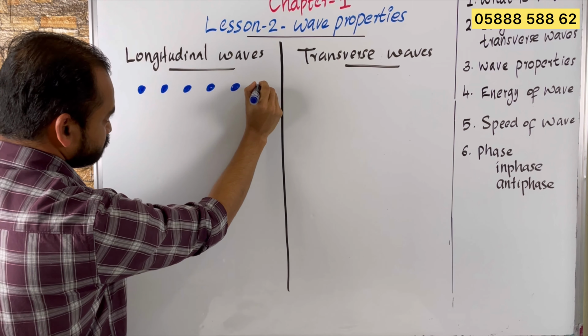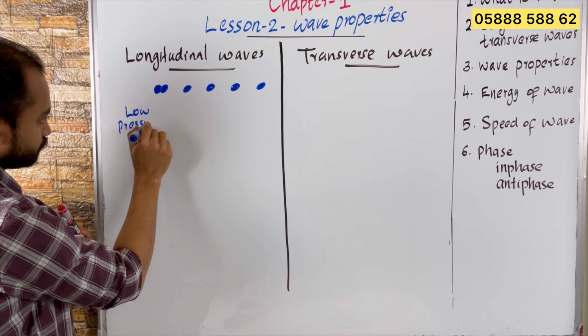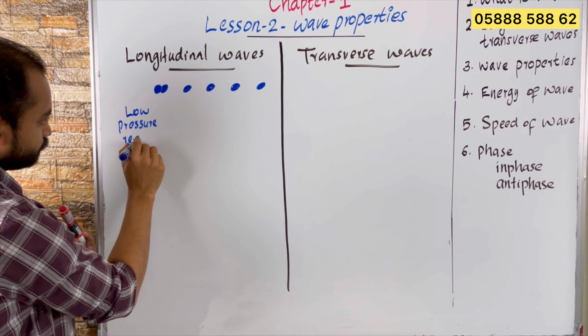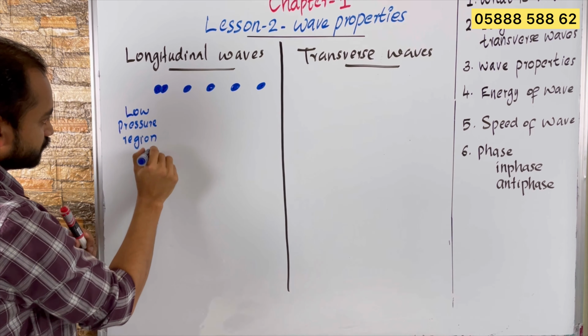This we will call low pressure region. Low pressure region is called compression. Now this area is crowded, right? You are falling onto the next student, so that area becomes crowded.